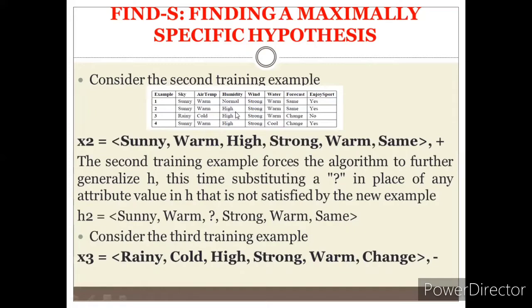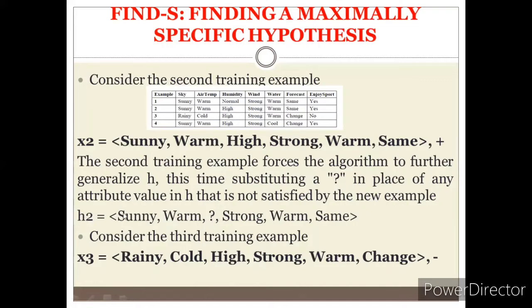So what happens? We are considering it as general attributes. Okay, we are considering that one as general H. So in place of any attribute value which is changed or not satisfied: sunny is satisfied, warm is satisfied, normal and high is not satisfied. So I'm replacing that with a general representation, not more specific. That is a question mark for a general one.